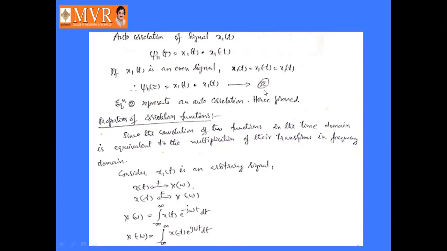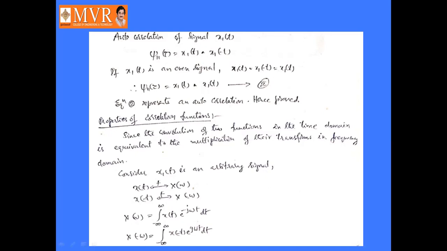That is equation number 2. Equation number 2 represents the autocorrelation. Okay. So J11 of tau is equal to J11 of minus tau. Here x1 of t is an even function. x1 of t is equal to x1 of minus t. Both are equal. Okay. So we can say that if any one of the functions is an even function, then the cross correlation function and convolution function both are equivalent.